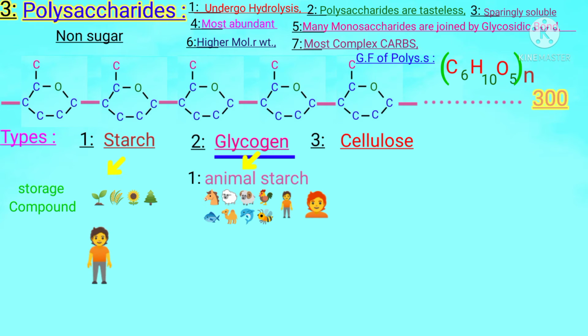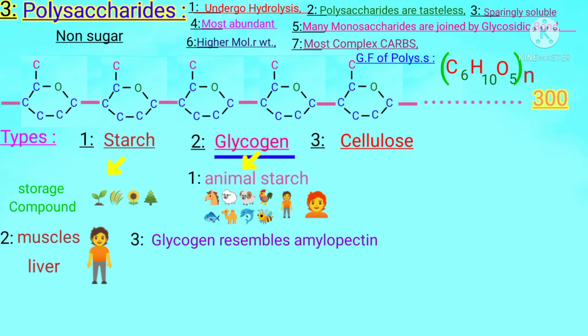Students, if we consider humans and think in which part of the body glycogen is formed and stored, the answer is that in the liver, and we can also see it in muscles. Therefore, in liver and muscles, glycogen is present in animals as well as in humans. That is the second point. The third point is glycogen resembles amylopectin, a form of starch.